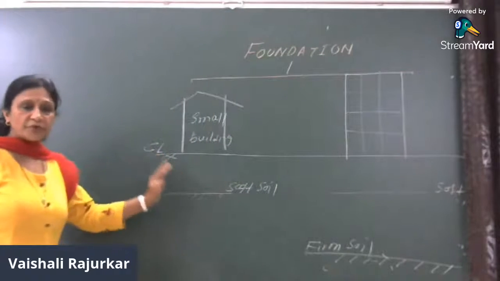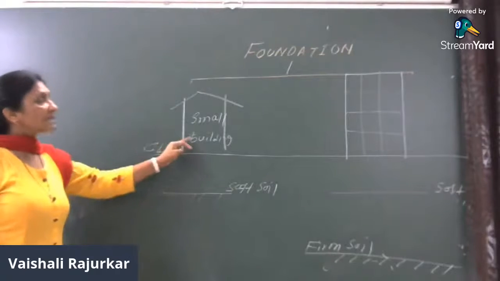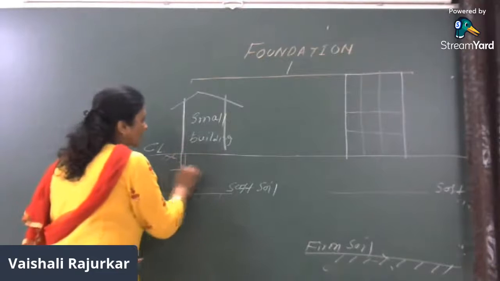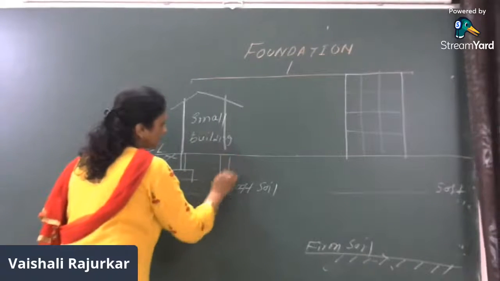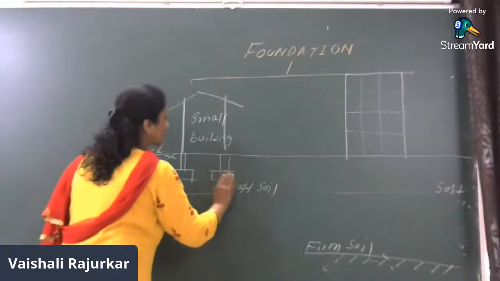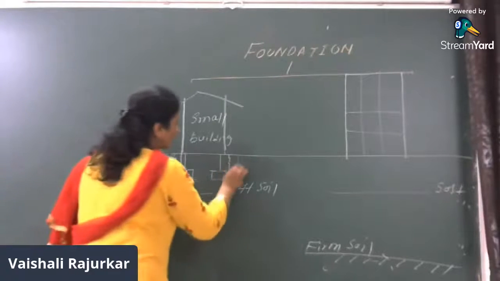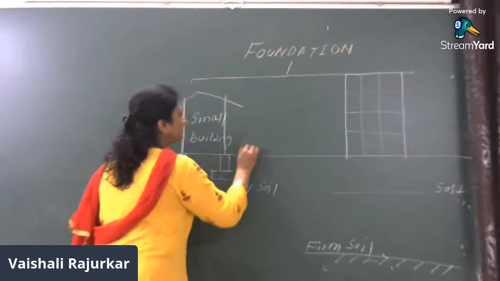As it is the same profile all over, naturally for the small residential building the load expected to come over the foundation is less, and therefore here we can go for the shallow footing.